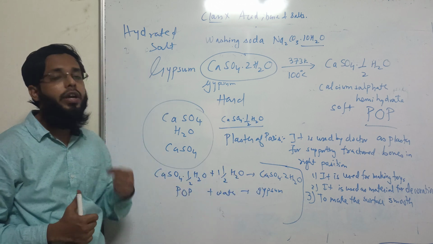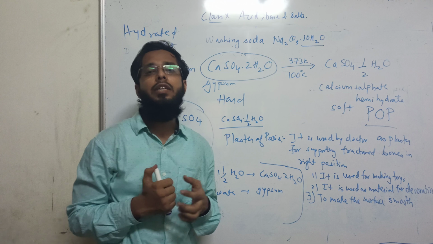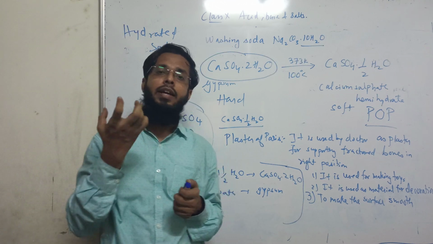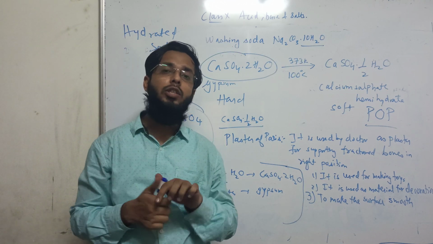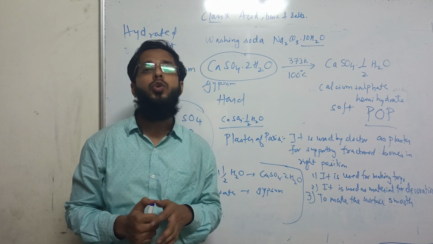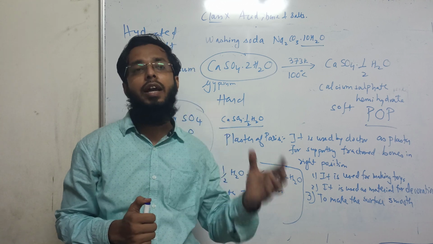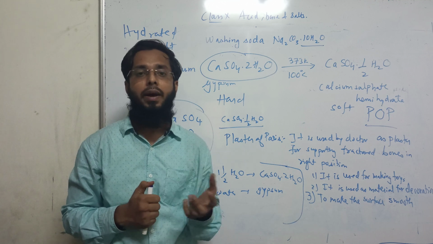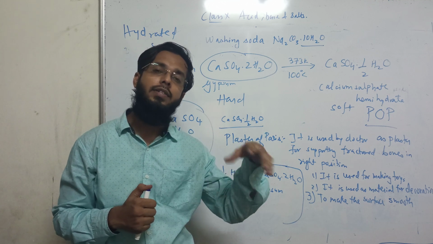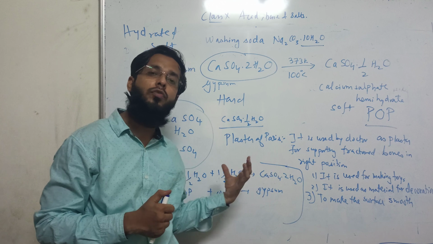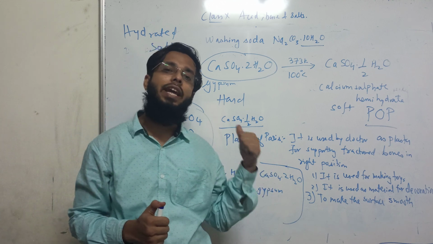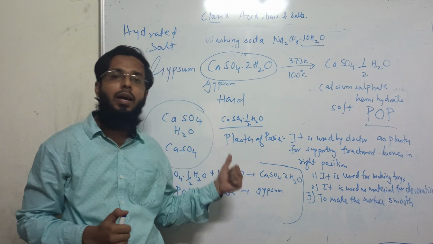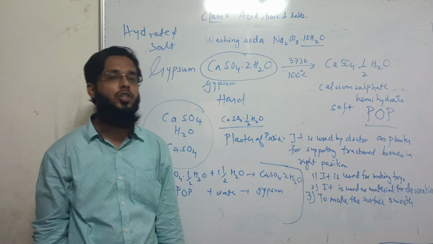Now dear students, where did plaster of Paris get its name? Why is calcium sulfate hemihydrate known as plaster of Paris? Actually, gypsum was found in abundance near Paris city. That's why they gave this name to calcium sulfate hemihydrate: plaster of Paris.